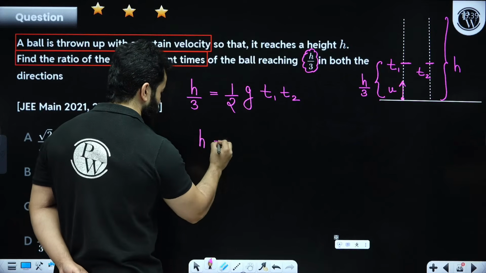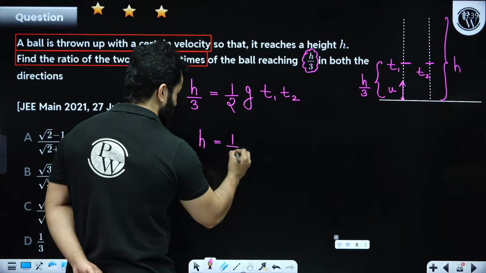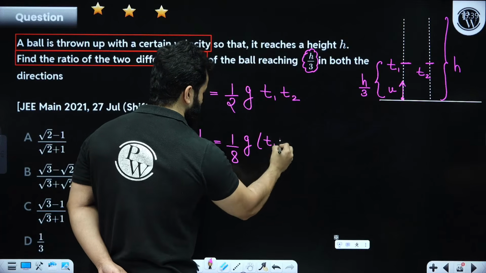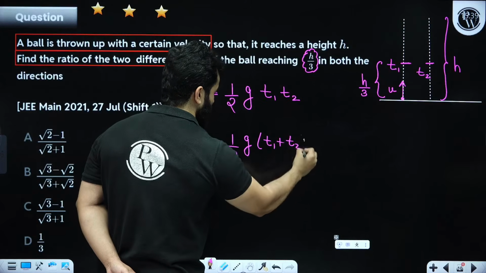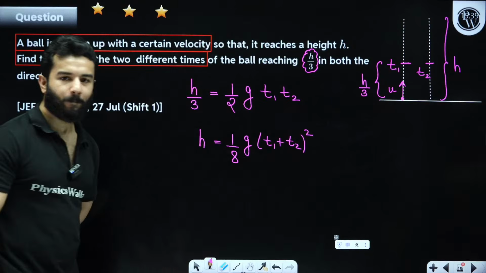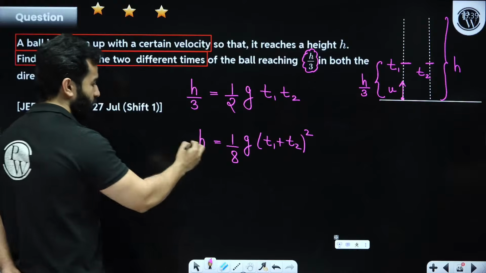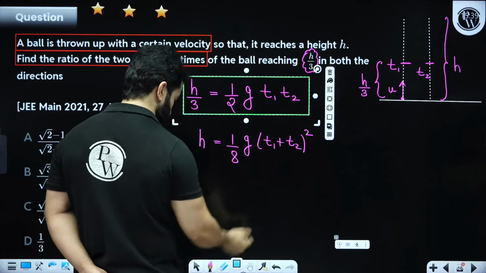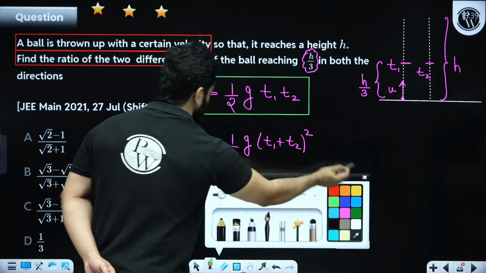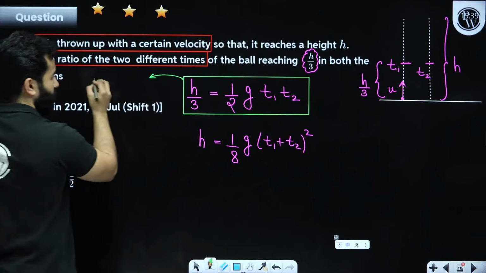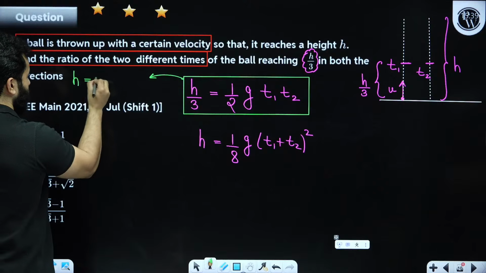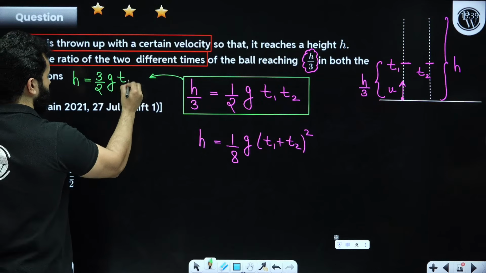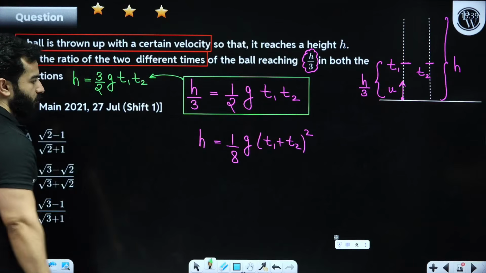So h will be equal to 1 upon 8 g (t1 plus t2) whole square. Clear? From this equation we can also write that h is equal to 3 by 2 g into t1 t2.